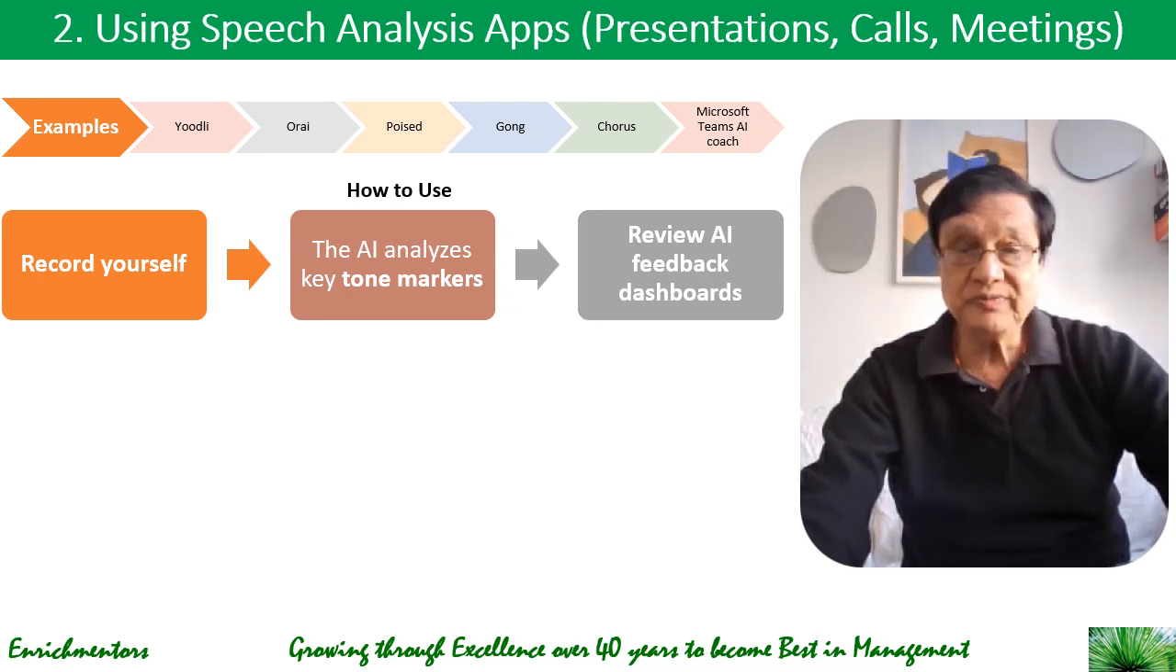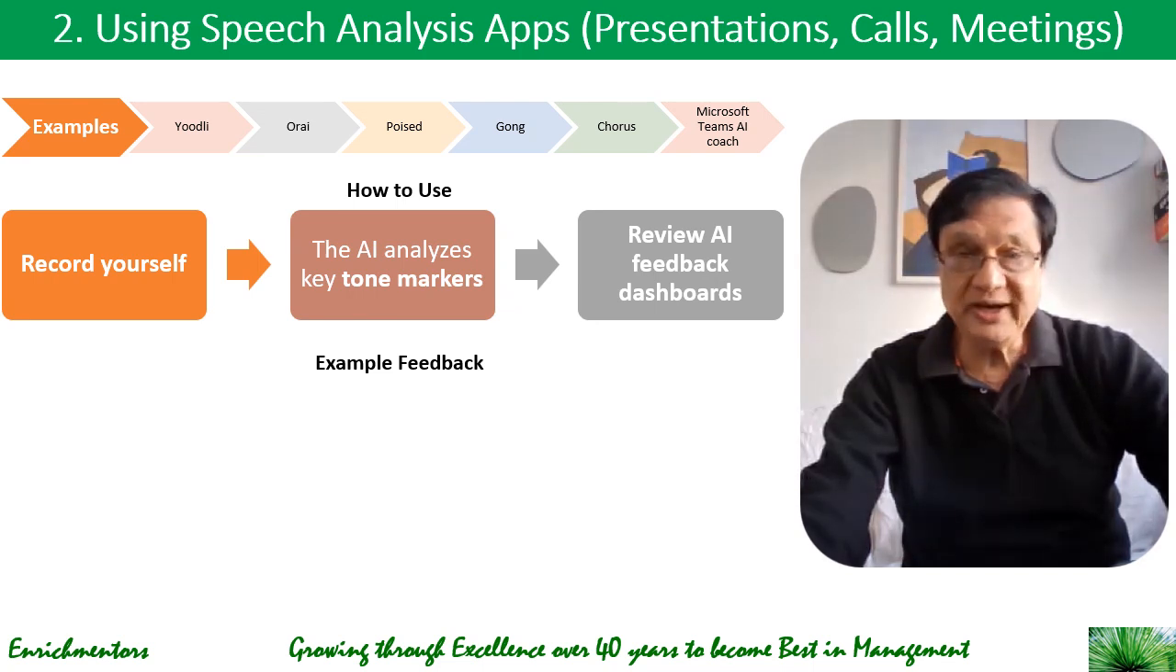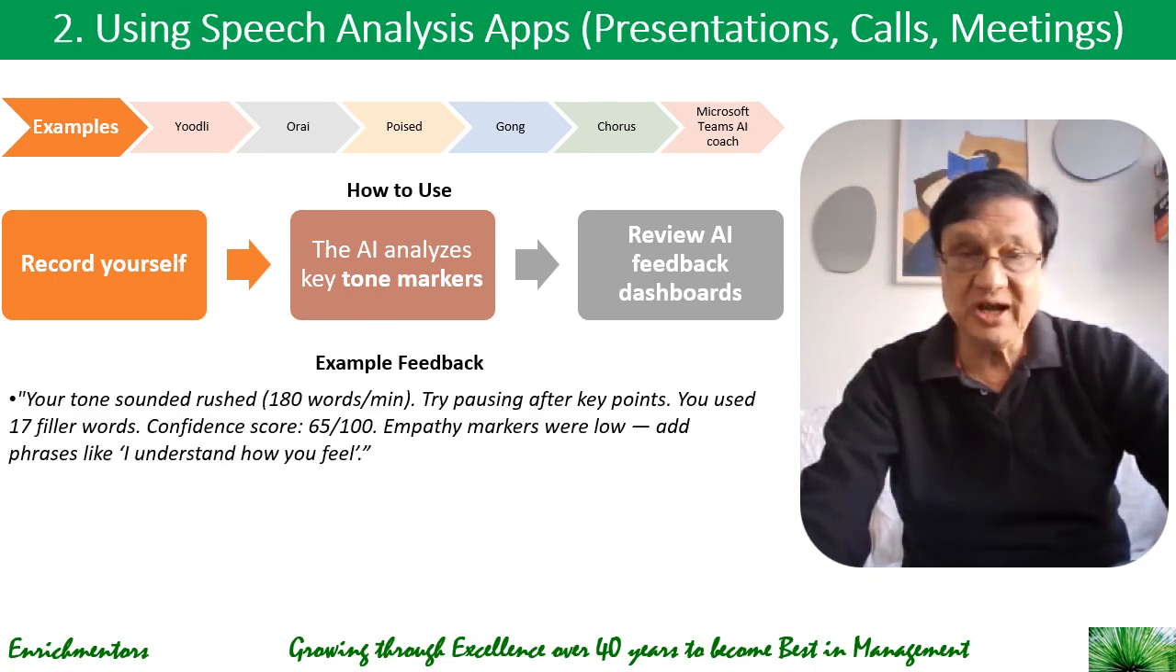And then you review AI feedback dashboards where you get scores and visual graphs on your tone consistency, right? Let's take a look at an example of such feedback. You could be getting feedback like what you see here now.